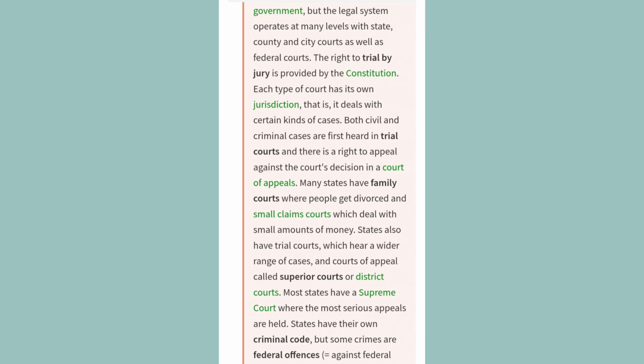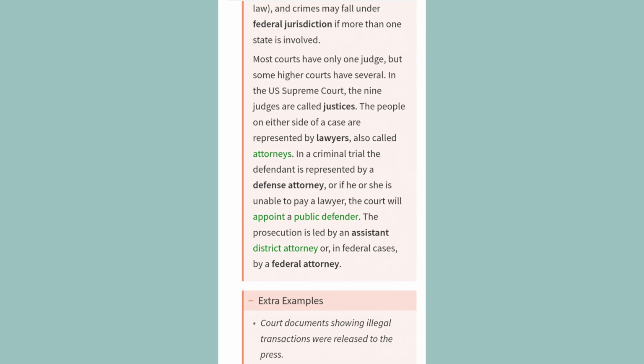States have their own criminal code, but some crimes are federal offenses, against federal law, and crimes may fall under federal jurisdiction if more than one state is involved. Most courts have only one judge, but some higher courts have several. In the U.S. Supreme Court, the 9 judges are called justices.